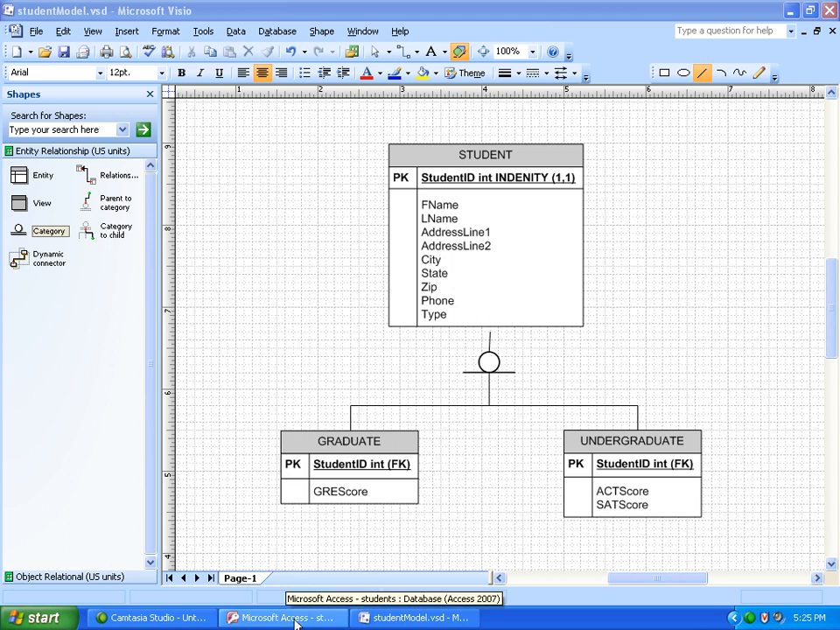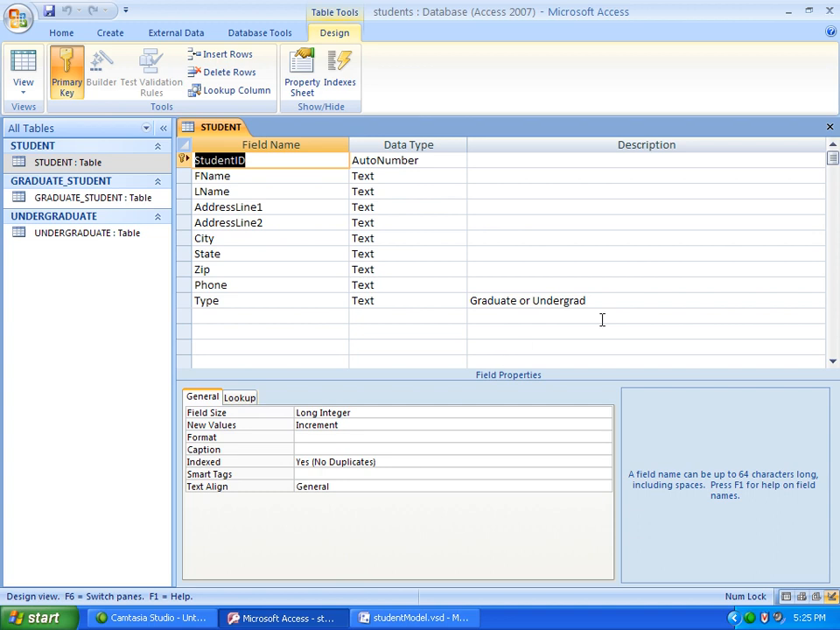So I already have the tables created in Microsoft Access, and here we have the student table. There's the primary key. It's a surrogate key. This is how we make a surrogate key in Access. We use auto number. I didn't change anything else. Here we have all the other columns, first name, last name, and so on. Okay, so that's the student table.